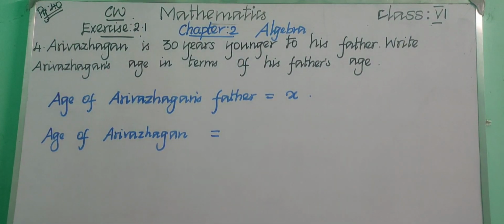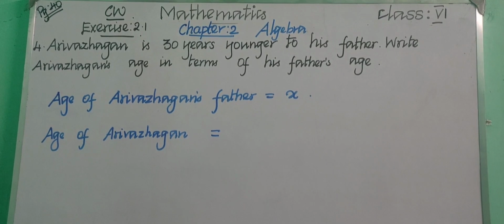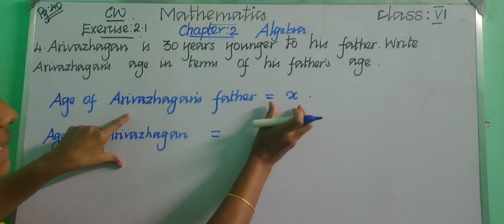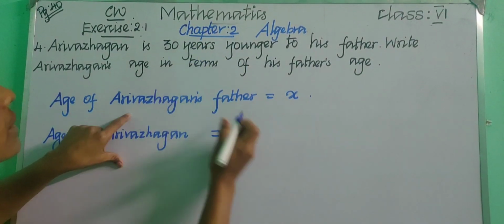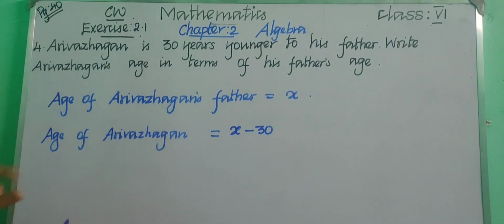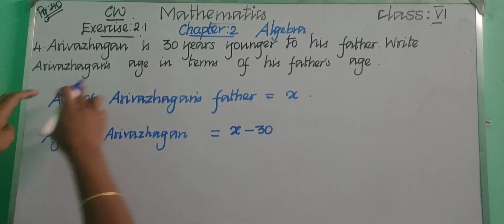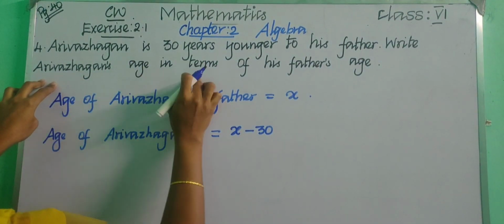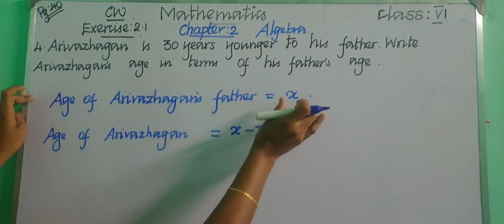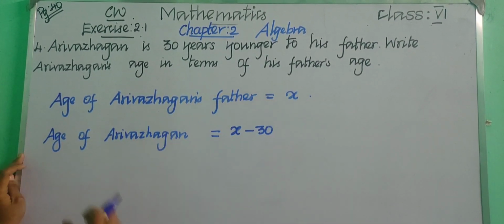How will you write? He is 30 years younger to his father, right? So what can we write? x minus 30. His father's age is x, so 30 years younger to his father is x minus 30. Now the age of Arivalagan is x minus 30. What is the question they asked? Write Arivalagan's age in terms of his father's age. The father's age is x, so we have written it using the variable.